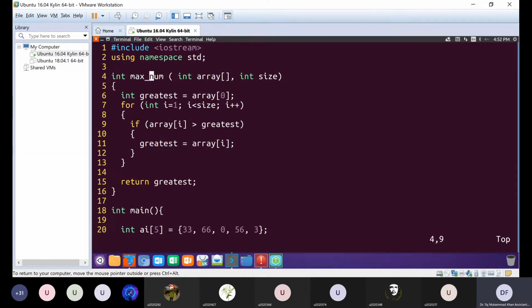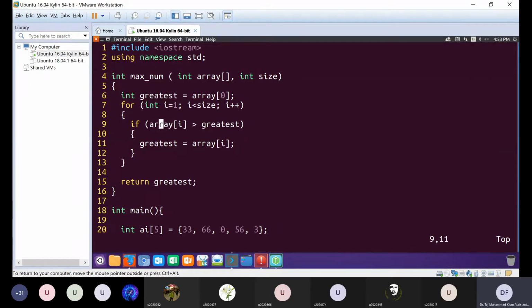If our function receives this array, then in line number 6 we are storing the value of the first element of the array, which in our example is 33. We'll take the value 33 and store it in a temporary variable called greatest. So at the start of our for loop, greatest contains the value of the first element of the array, and then we run a for loop from 1 to less than size, which means I will take values from 1 to 4, and we take the value inside every iteration.